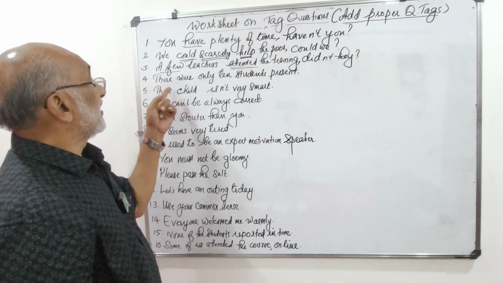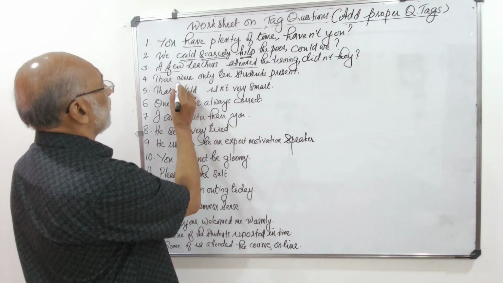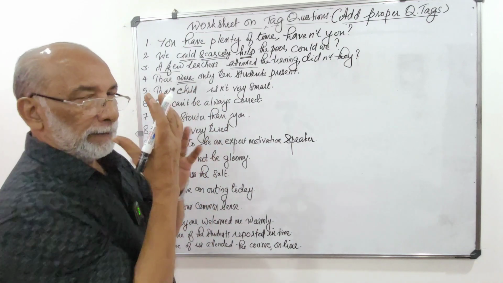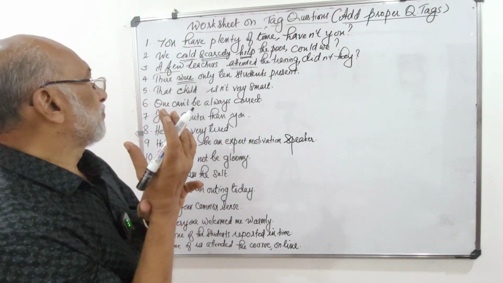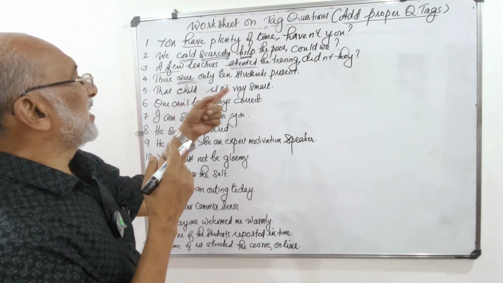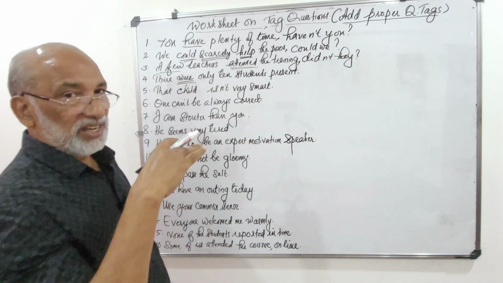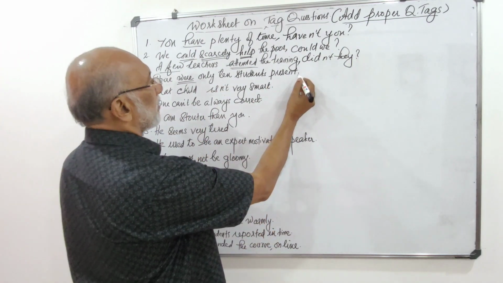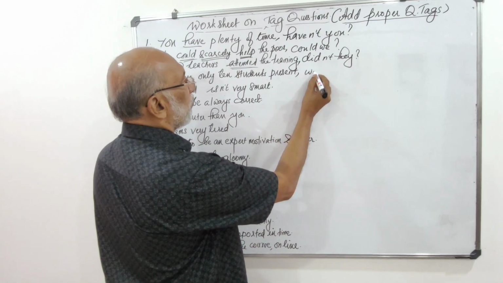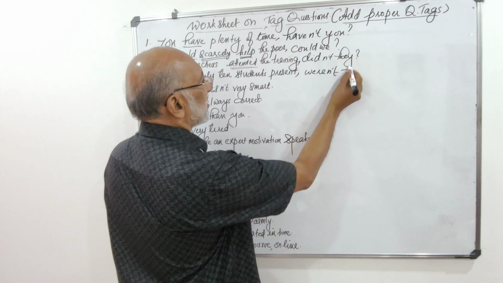Then the fourth one, there were only 10 students present. Here the verb is were, the past form of be. There were only 10 students, and 10 students is naturally plural, so weren't they?